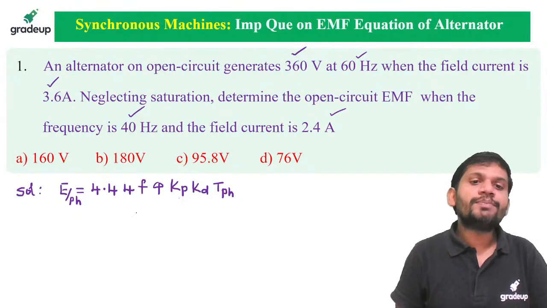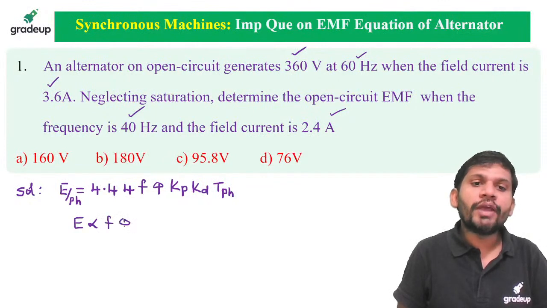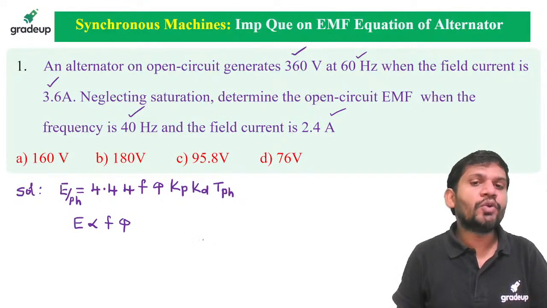What is the observation here? This E is proportional to phi into f into phi, where f is the frequency, phi is the flux, Kp is the pitch factor, Kd is the distribution factor, T per phase is the turns per phase.